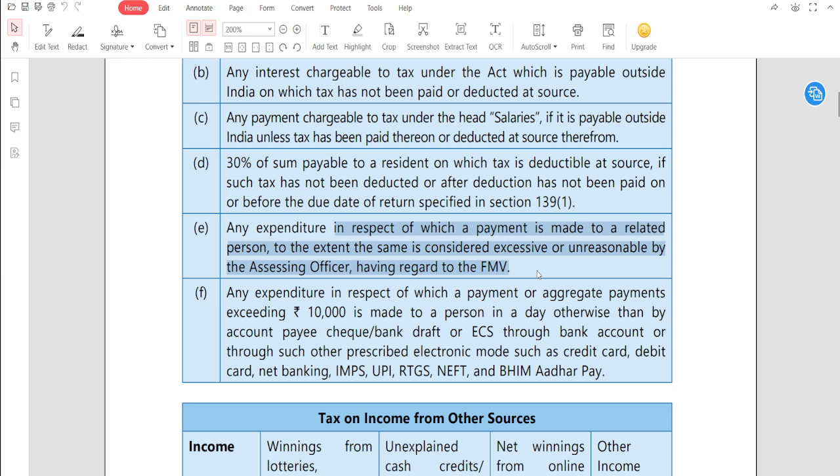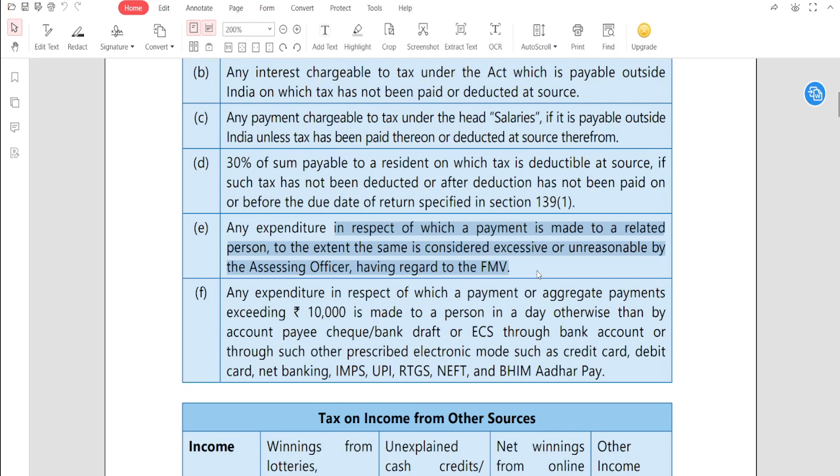Any expenditure in respect of which a payment or aggregate payment exceeding 10,000 is made to a person in a day. We have already studied this provision. If a payment exceeding 10,000 is made to a person in a day otherwise than by account payee cheque or bank draft or ECS through bank account, or through such other prescribed electronic mode such as credit card, debit card, net banking, IMPS, UPI, RTGS, NEFT and BHIM Aadhaar Pay.